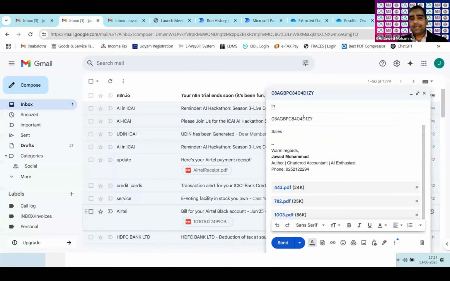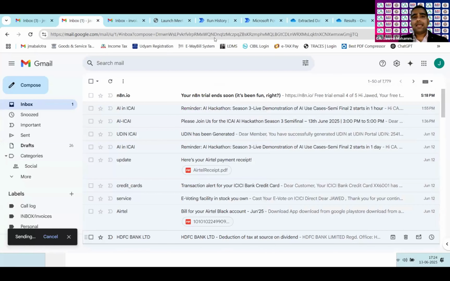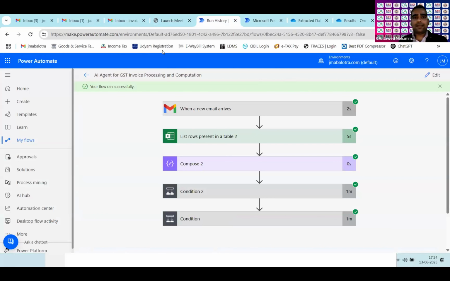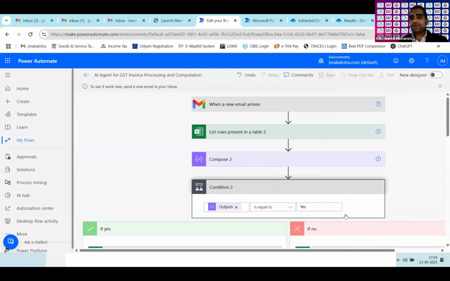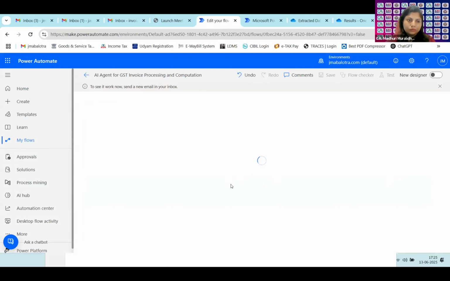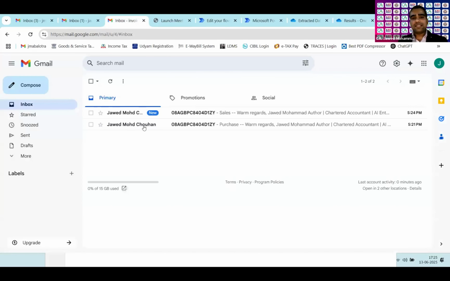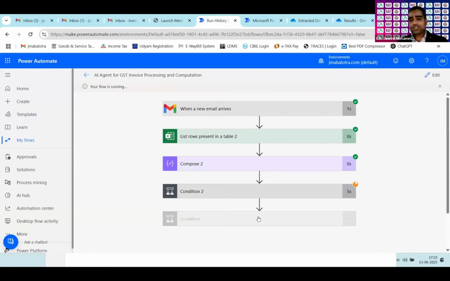Now quickly I will just send another email, and that email would be the sales invoices, and I have gone to test run the flow again. If I test run this time, since I have already imported the purchase invoices, it will now import the sales invoices. It will trigger as soon as my sales invoices, yes, the sales invoices have already been received. And here comes the process flow again.